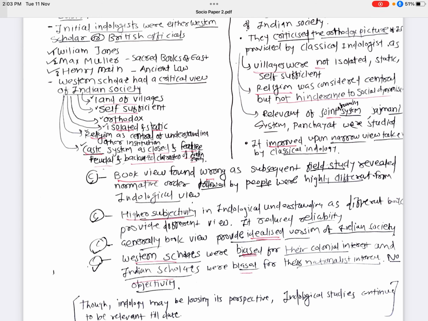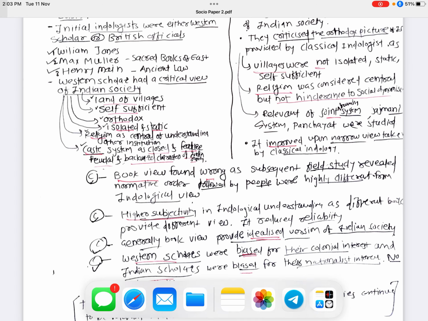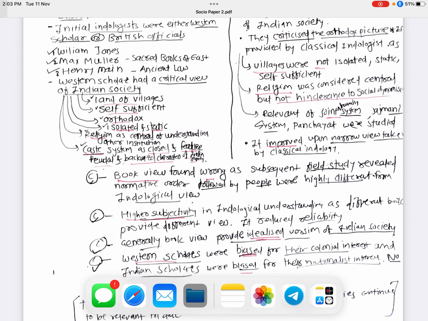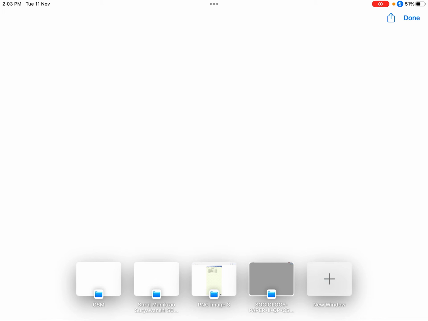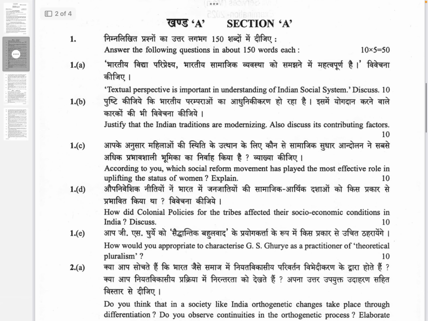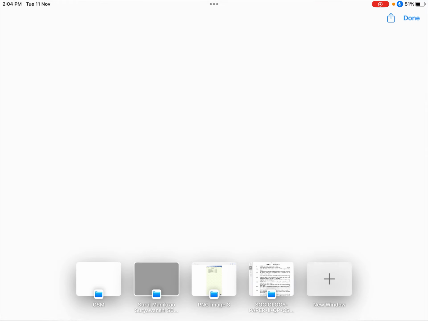Actually there are social changes, Indian society was not static. So from these notes you can answer this year's questions. I have made the notes as per the questions asked in previous year examinations. So you have to prepare the notes as per the requirement of the UPSC examination.